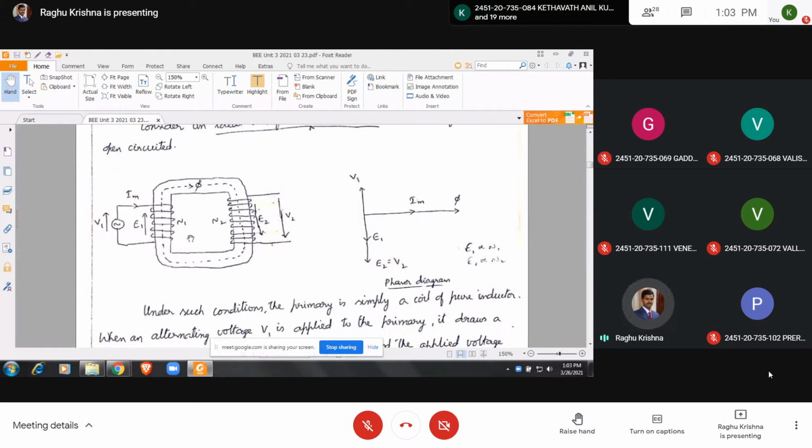So here you can see the EMF is induced. This induced EMF is known as statically induced EMF. What is meant by statically induced EMF means, here the conductor is stationary. There are no moving parts. Only the flux is changing. So when an alternating flux links with the coil, EMF is induced in the coil. This induced EMF is known as statically induced EMF.